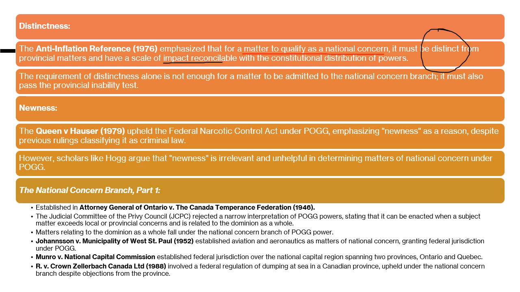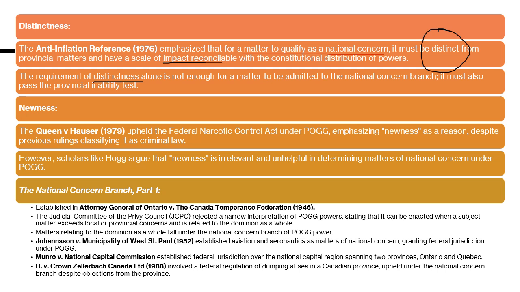It is a matter of concern for the whole country. So matters like inflation, which are not specifically assigned anywhere from 91 to 95, we will bring under the national concern branch of peace, order, and good governance.